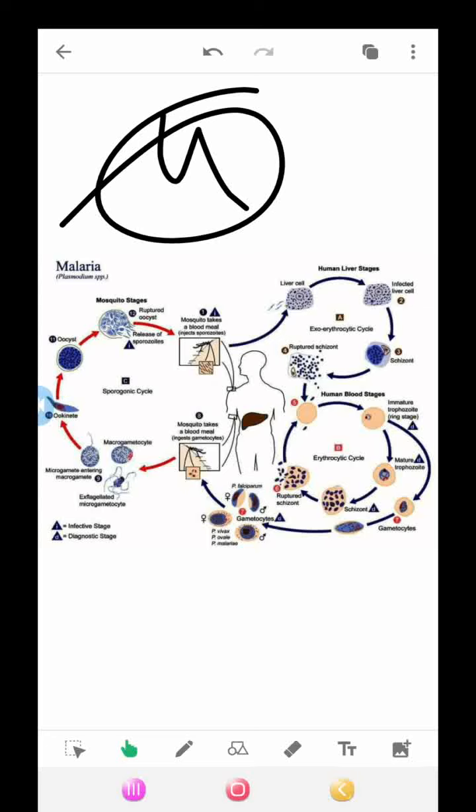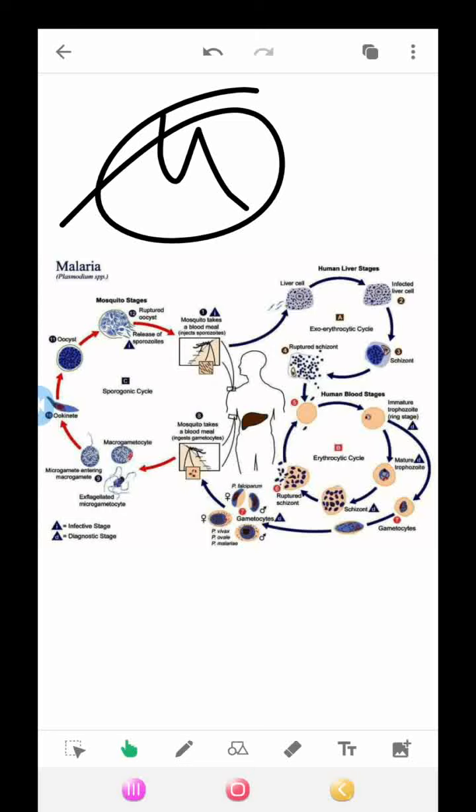The parasite has developed a series of stages that allow it to confuse, hide, and misdirect the human immune system.